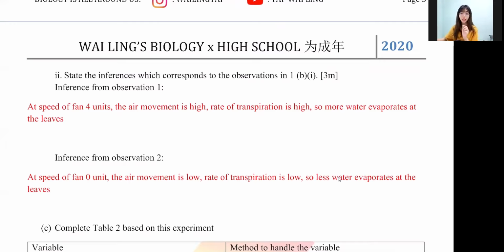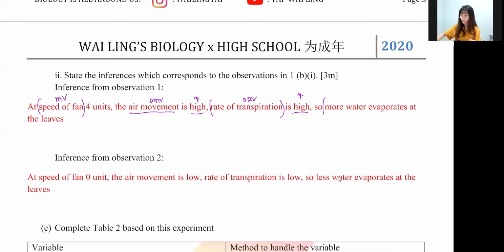When the fan speed is 4, fan speed is our MV, right? The air movement is actually the OMV, it's the one that you learn in your textbook. But never mind, if you don't write this also, it's correct. Don't worry about it. It's high, our ORV is also high. MV higher, ORV high or low, right? And then you have to give a reason why. More water is being evaporated. This is the reason why.